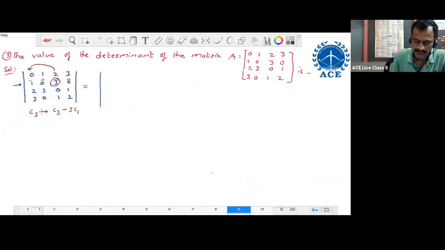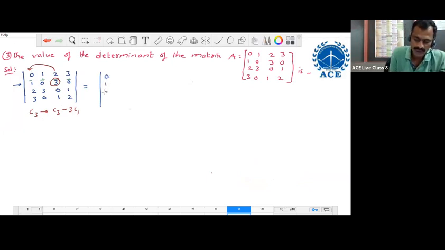So we are applying this operation along the third column position. We are subtracting the first column from the third column after multiplying the first column by 3. So only the third column will change. Other columns will be the same.